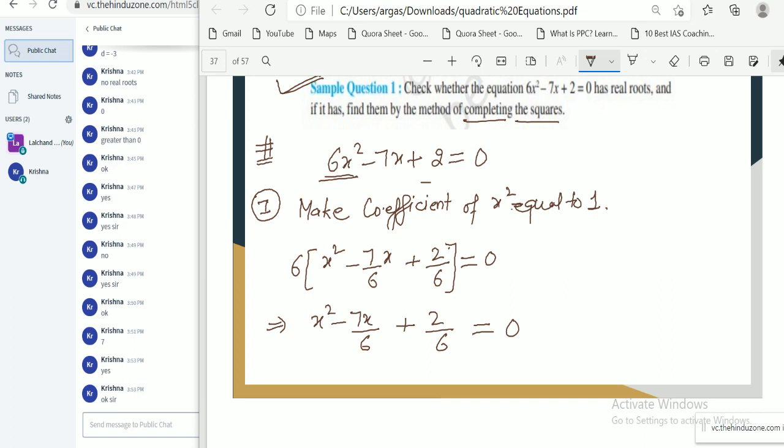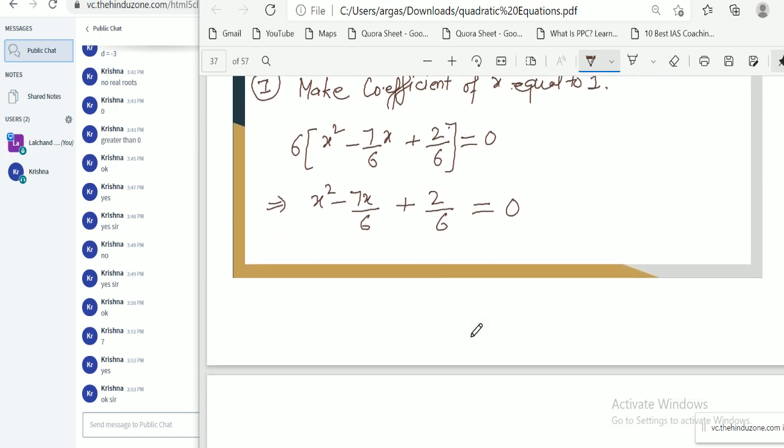Now we need to make a complete square. To make a complete square, we need to add or subtract the half of this coefficient. So second step: add and subtract half, 1 by 2, of the coefficient of x, square, both sides.